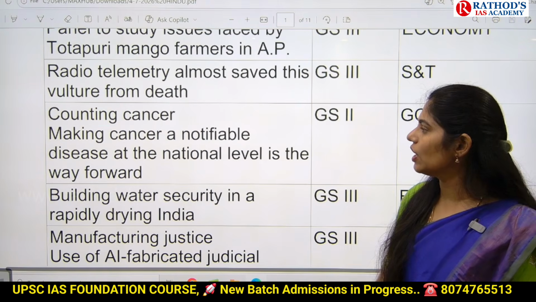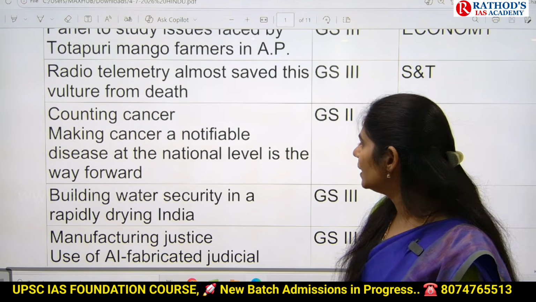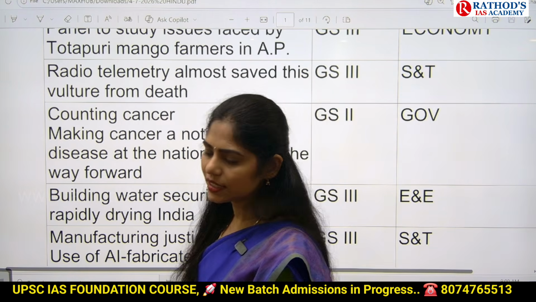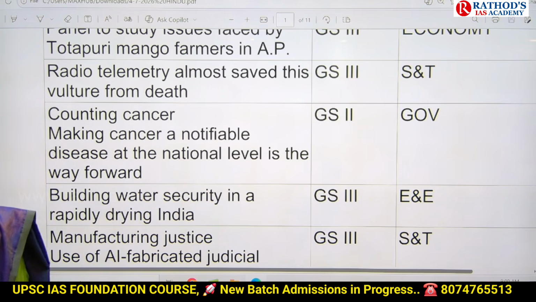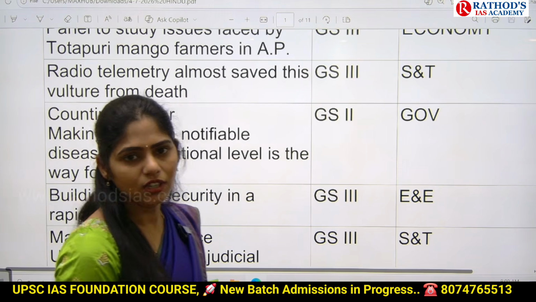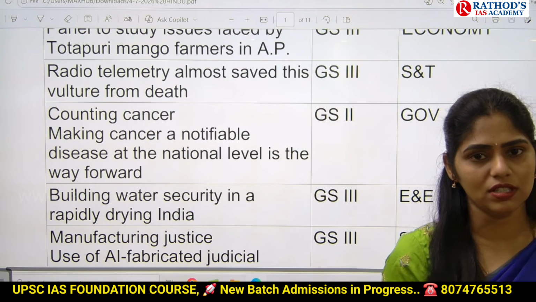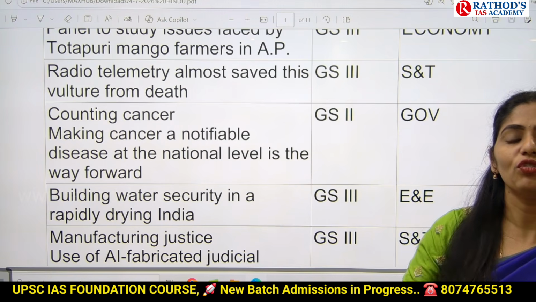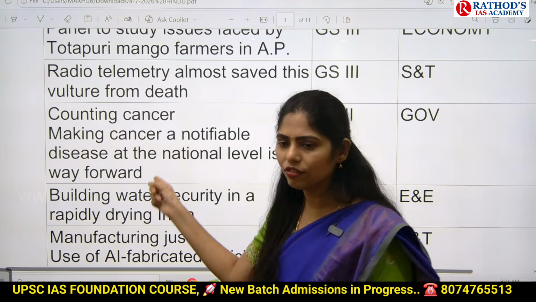And next topic is counting cancer. Making cancer a notifiable disease at the national level is the way forward. As we all know that there is increased non-communicable disease burden in our country. In that one is cancer. So because of the rapid increase of cancer cases, this article is saying that if you want to treat that cancer and if you want to prevent this cancer in future generations, it should be a notified disease.